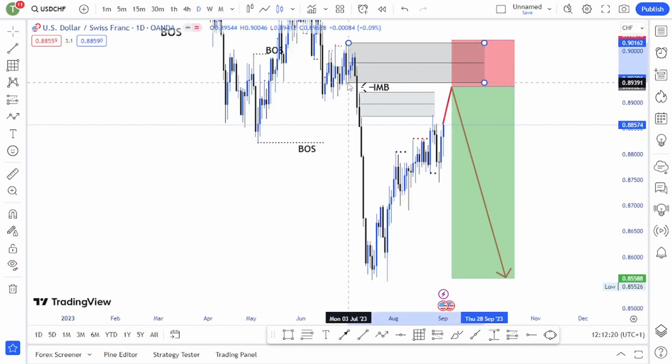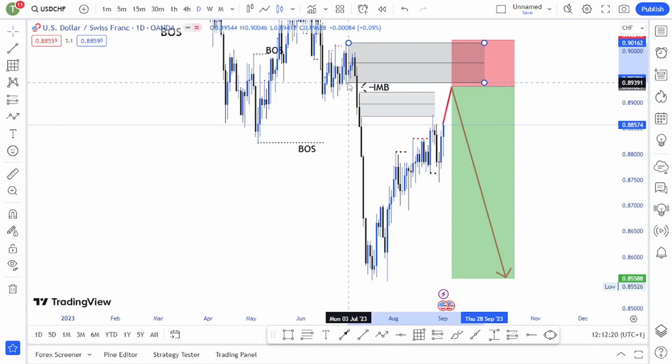This is the only zone that I'm looking at currently. And we have an imbalance. We have a fair value gap here. We have a price inefficiency, which is here. If price goes up to fill this imbalance, then I see a bearish candlestick pattern forming at this supply zone. Then I will enter a sell targeting this low here. So that is a nice setup, guys, on USD CHF.